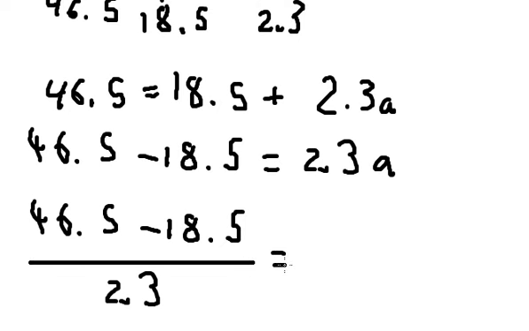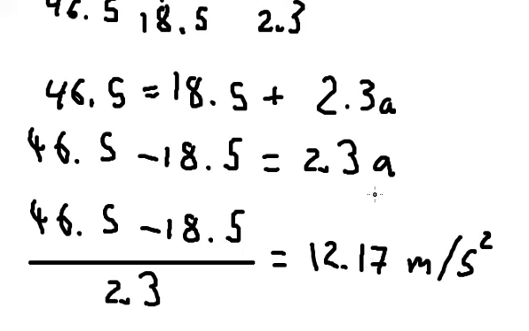So we calculate this one and we have 12.17 meters per square second. And that is the acceleration.